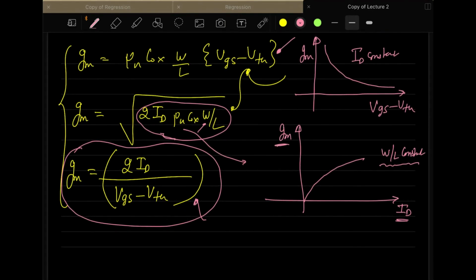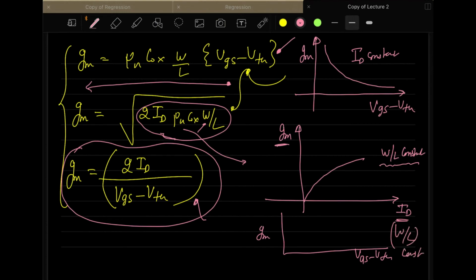For this case, you have to find out how GM will vary with VGS minus VT. If you want to plot GM versus VGS minus VT, it is very easy. If you plot that keeping W by L constant, then GM versus VGS minus VT will be a linear relation between the two. So these are the three different plots of GM that you have here.